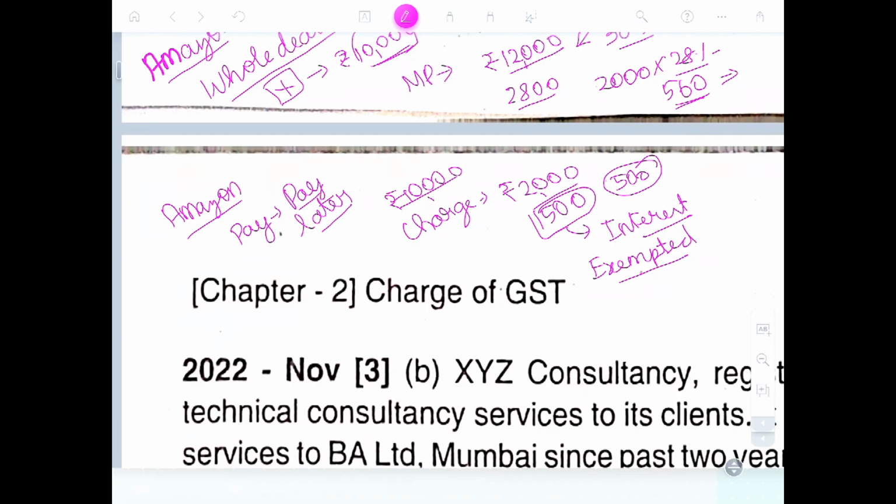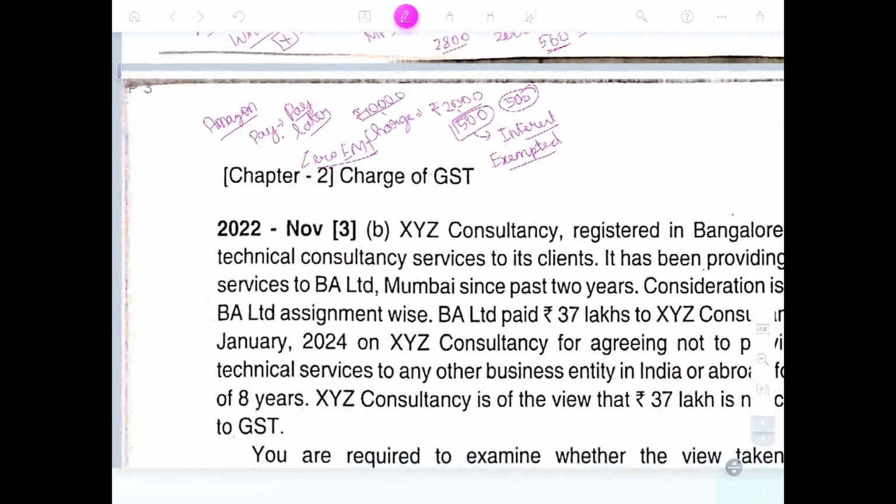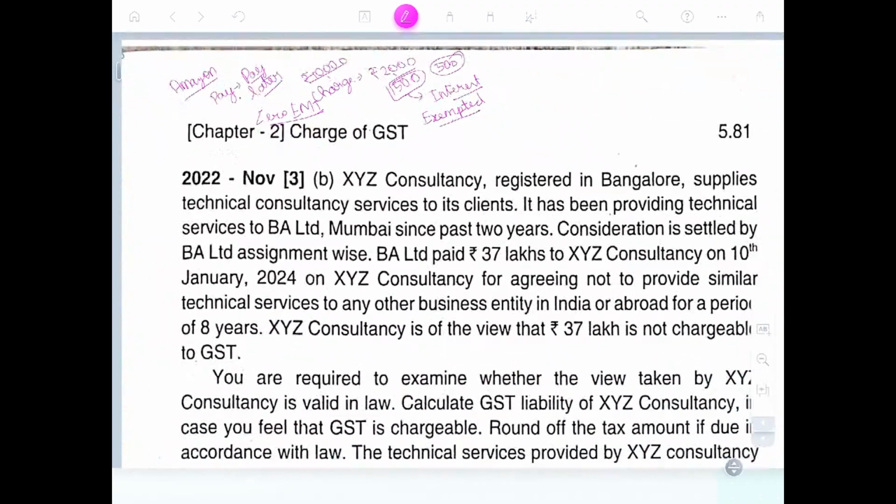Through this, they will say now there is a zero EMI policy. Nobody can ask a question, because MRP is the maximum retail price. The minimum retail price is 10,000, and I'm selling for 10,500. The 1,500 is interest. If you want, you can try it. Once you put in a zero EMI policy and you need to pay in 30 days, you will see an interest amount in that bill. True.